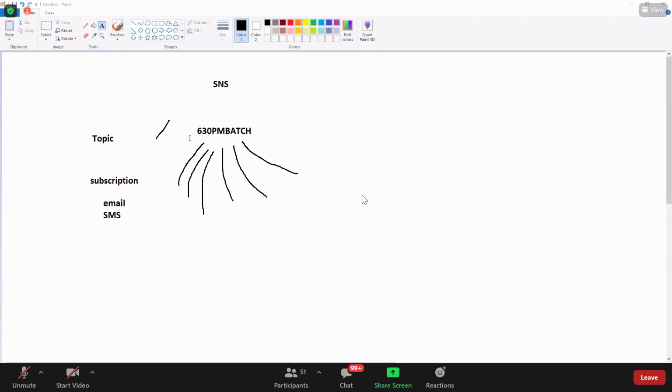If there are any topics available in SNS, you can go and subscribe to them. Whenever any service in AWS triggers this topic, you will receive emails or SMS based on your subscription. You will get the notifications.